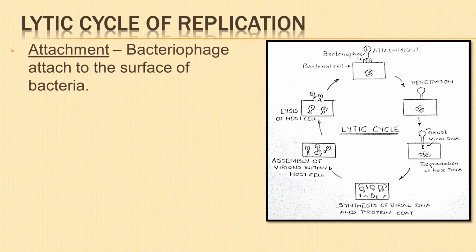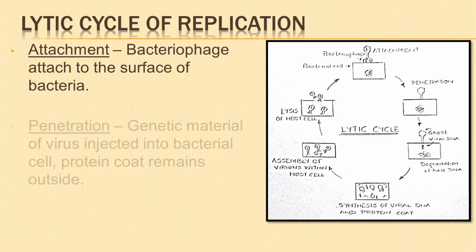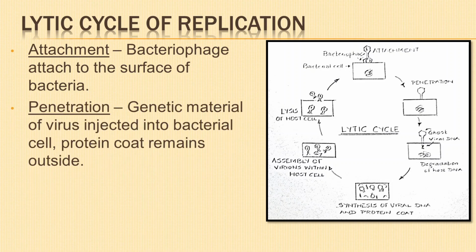First step is attachment. Bacteriophages attach to specific receptors on the surface of bacteria with the help of tail fibers. Second step is penetration. After the contact and attachment to the bacterial cell with the help of tail fibers, the genetic material DNA is injected into the bacterial cell. The protein coat remains outside the cell and is known as the ghost.